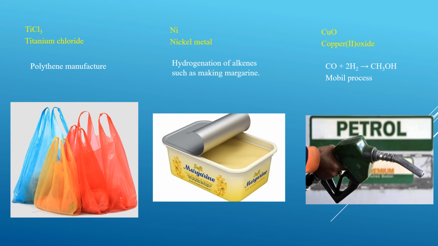If the d orbital is fully filled, as we have seen in zinc, these metals will not form a colored compound. Rather, their compounds are going to be white and their solutions are going to be colorless. And finally, we looked at some of the places where transition metals are used as catalysts. You have to remember these uses and the processes where these catalysts are used. We will meet in the next part of this series where we are going to be looking at the final property of a transition metal, which is the formation of a complex ion.